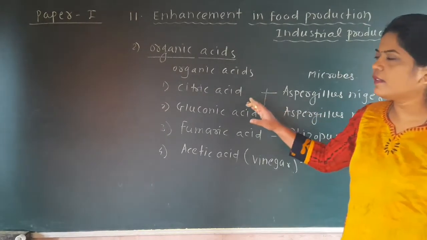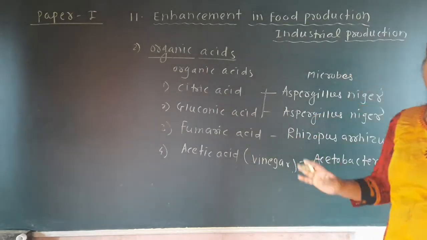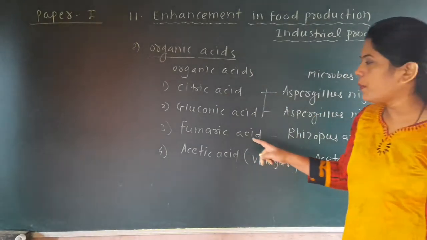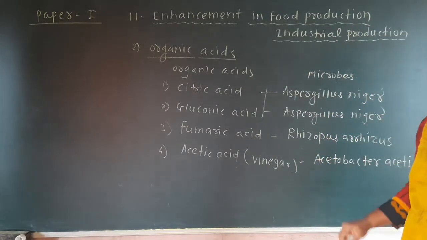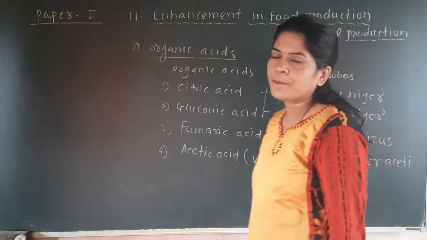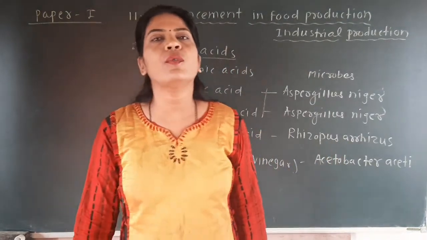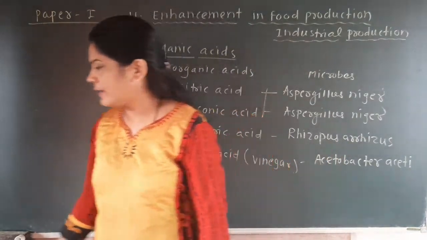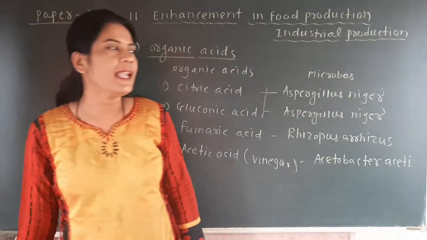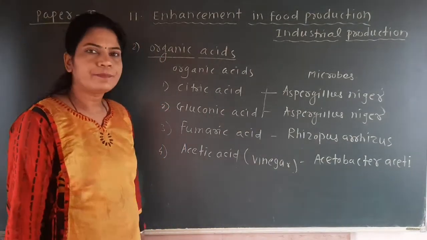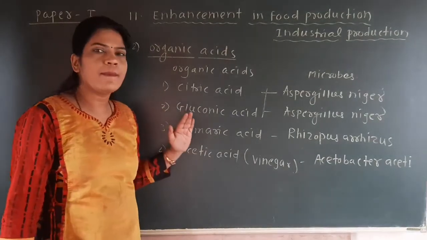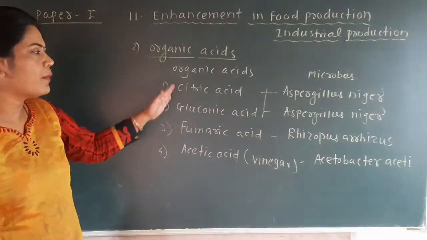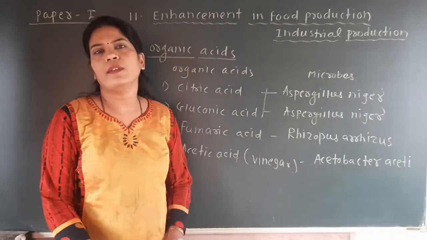So it is very easy: citric and gluconic acid are produced by Aspergillus niger, but fumaric acid is an organic acid which is produced by Rhizopus. And the last one is Acetobacter, which produces acetic acid. So students, when you read it carefully a number of times, then you can easily understand the names of the organic acids and the role of the microbes there.